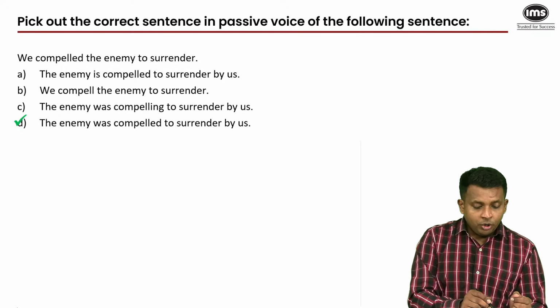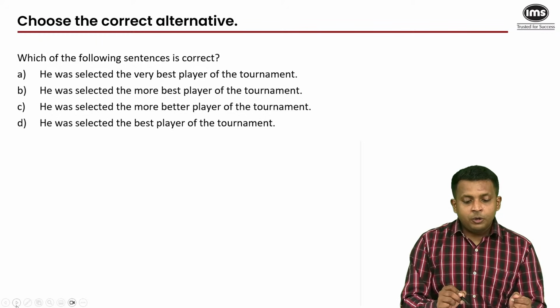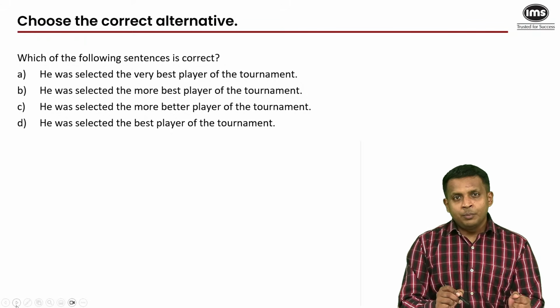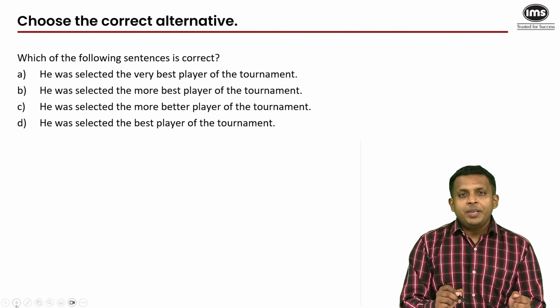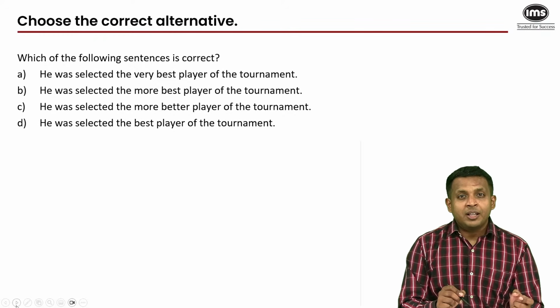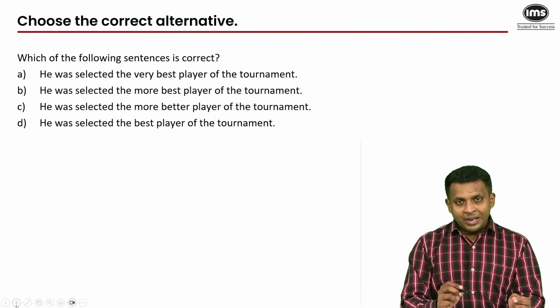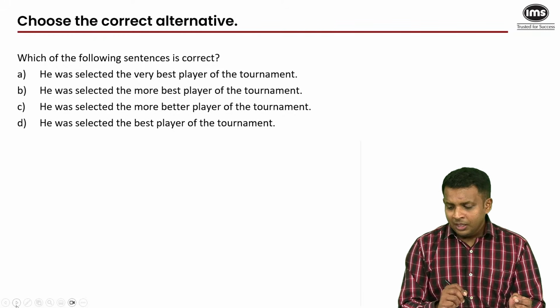All right, moving on to the next question. Which of the following sentences is correct? Now, when sentences are more or less similar in form with minor differences, you need to be able to read all of them parallelly. It's called vertical linear analysis. It's a very technical term, you don't need to know that, but on your screen you must be able to read the statements parallelly, and as soon as you find an obvious grammatical error in one of them, you can eliminate that option. And then you narrow it down to 3, and then you find one more inexcusable error, then you narrow it down to 2, and then you get the answer. All right.